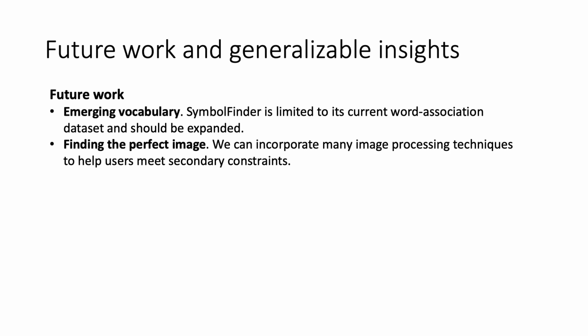Another area of improvement is in helping users find the perfect image with Symbol Finder. Currently, Symbol Finder helps users brainstorm many diverse representations of a concept, but does not help them fulfill their other constraints when searching. The graphic designers in the case study would often perform a secondary search on Google to find an image with a particular background, color, one that was free to use, and more.